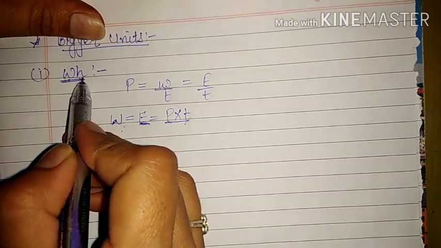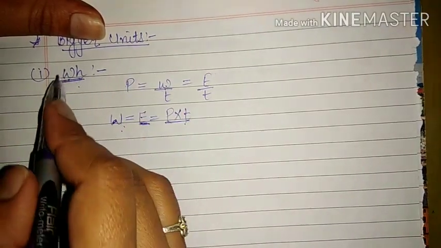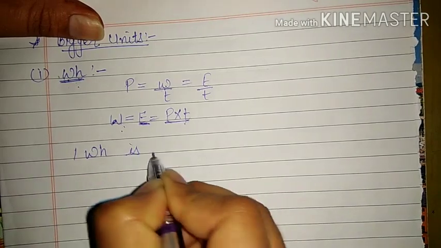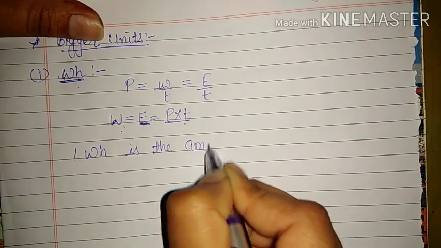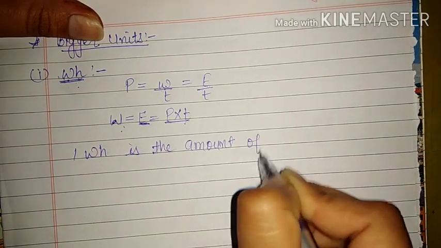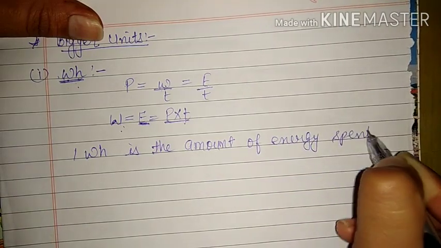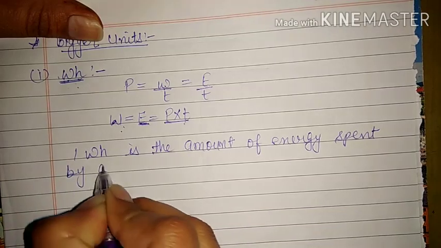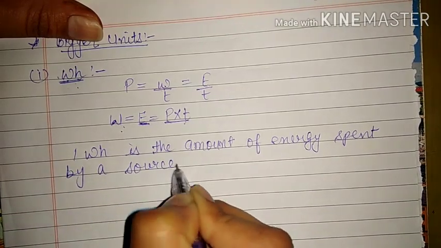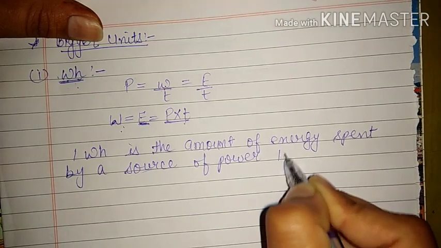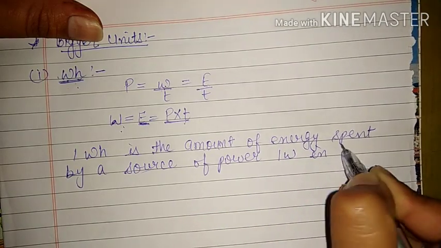From here we can write that 1 watt hour is the amount of energy spent by a source of power 1 watt in 1 hour.